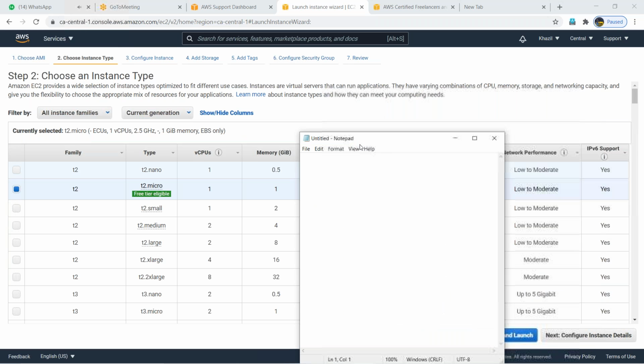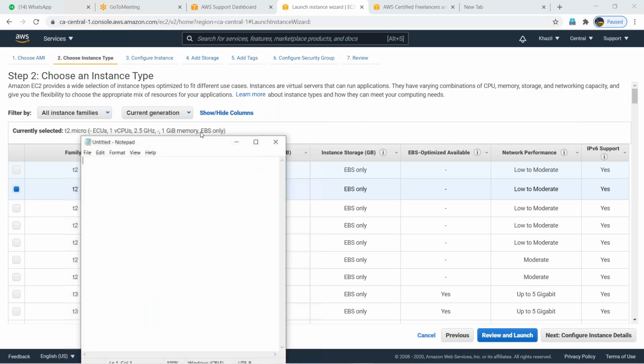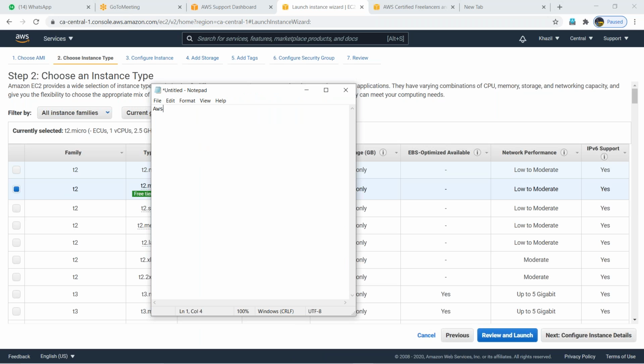So AWS is providing 750 hours of free services, maybe freely for some of the services, not all the services, guys.